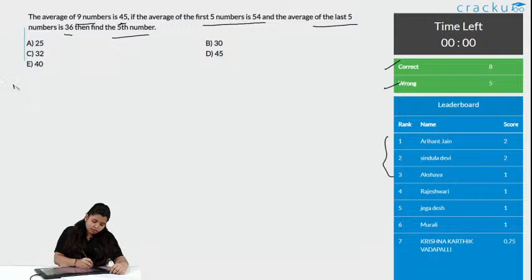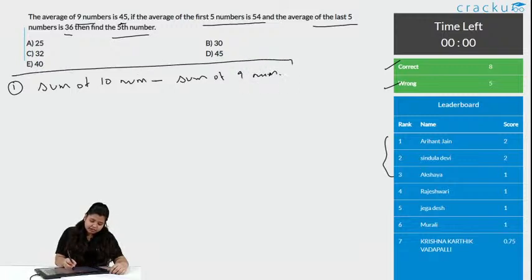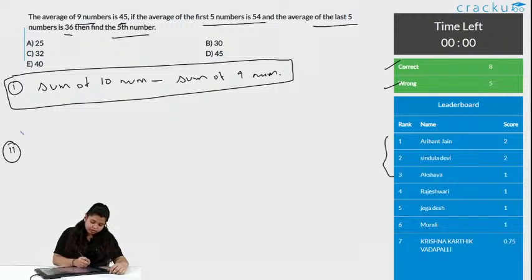In the first one, what you can do is sum of 10 numbers minus sum of 9 numbers. This is the first part, we will solve in this way also, and in the second part you can just subtract the first 5 and last 5, that is this one.